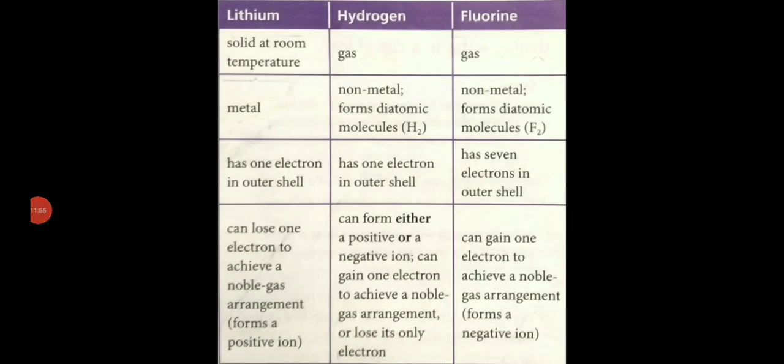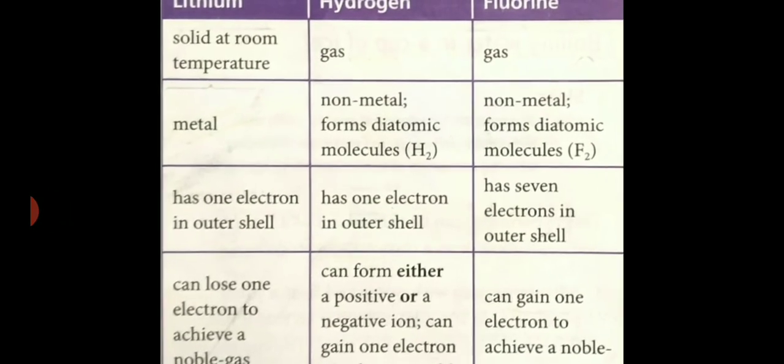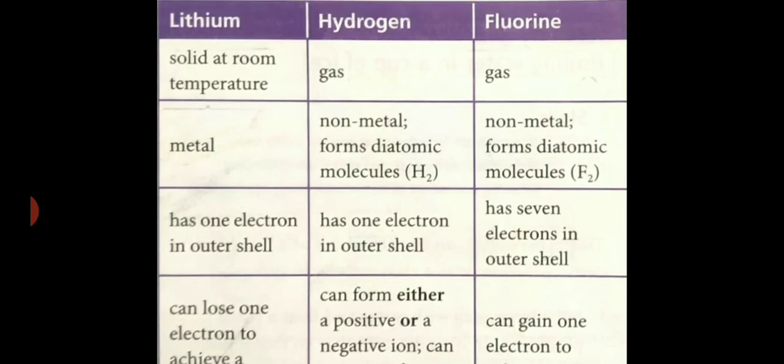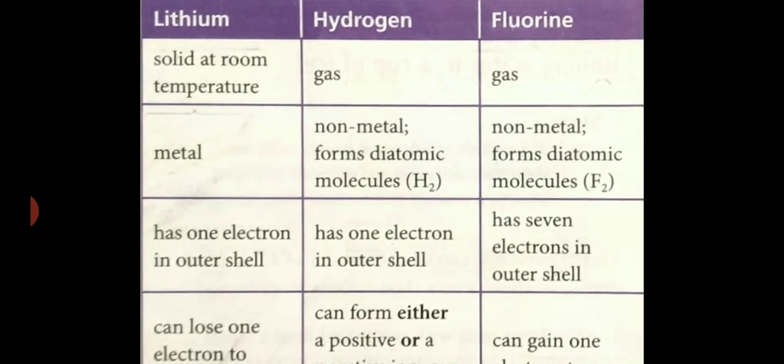Now we have a table here. You can learn the properties of hydrogen which are similar to the group 1 element and group 7 element. Lithium is a solid at room temperature. Hydrogen is a gas. Fluorine is a gas. So hydrogen shows similarity with fluorine. Lithium is a metal. Hydrogen is a non-metal. Fluorine is a non-metal. Hydrogen is a diatomic molecule. Fluorine is also a diatomic molecule.